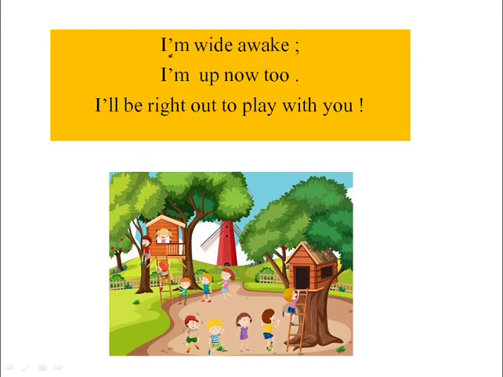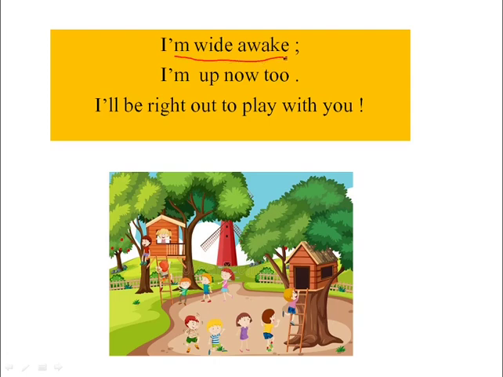Next sentences are like this. I'm wide awake. I'm up now too. I'll be right out to play with you. In these sentences, the girl is telling everyone that I'm wide awake.